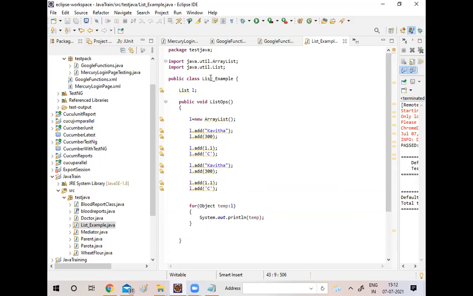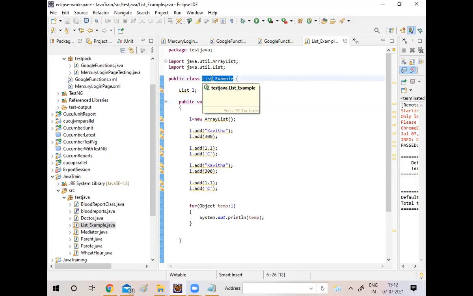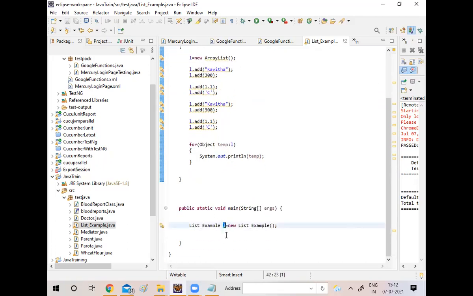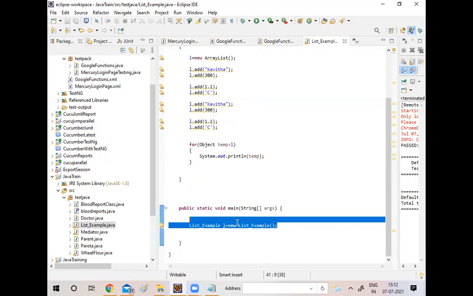Where is this method located? This method is located at the class level. If I want to access a particular method, I have to create the object. So class name, object name is equal to new class name.